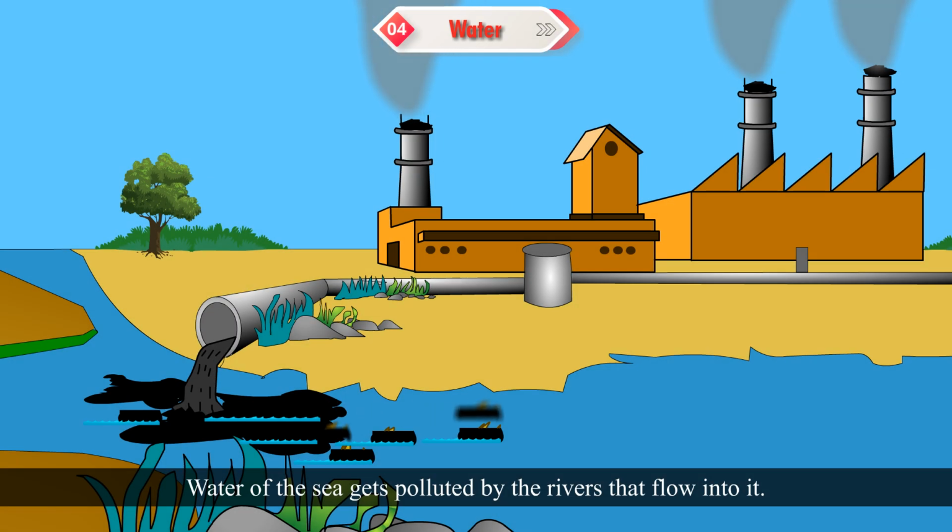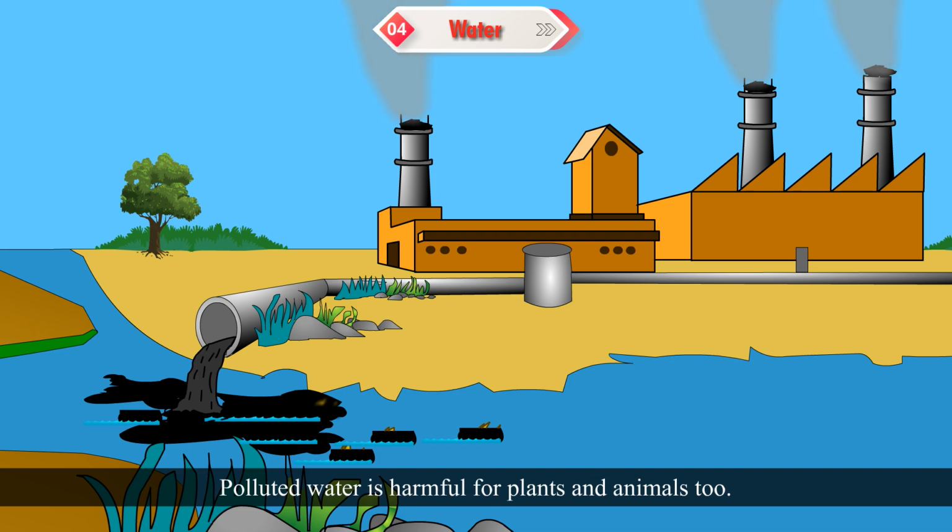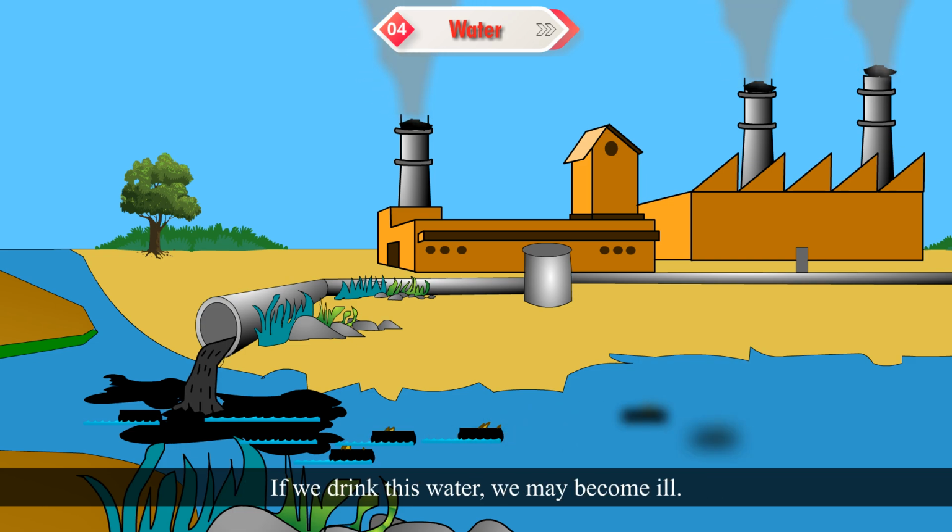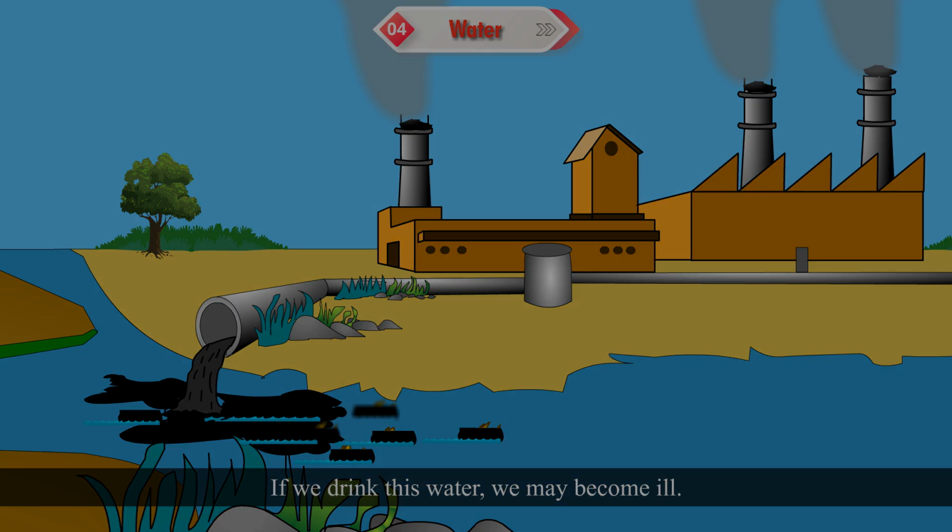Water of the sea gets polluted by the rivers that flow into it. Polluted water is harmful for plants and animals too. If we drink this water, we may become ill.